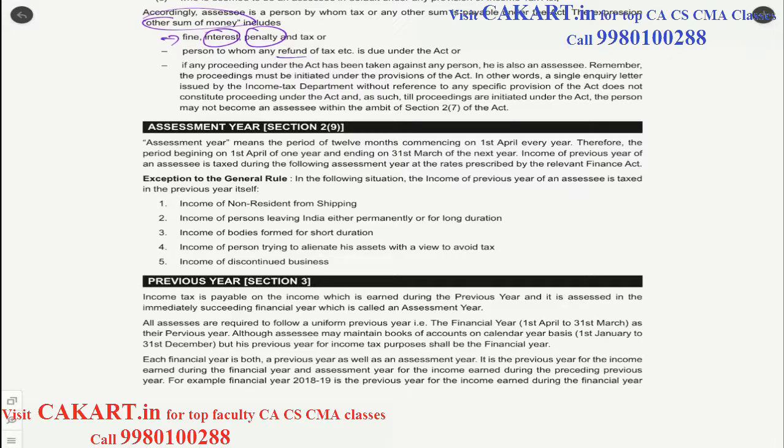Person to whom any refund of tax is due under the Act. That means your tax liability was only 10k and instead you paid 11k. In this case, 1k is the refund which is due to you. Even then you become the assessee.